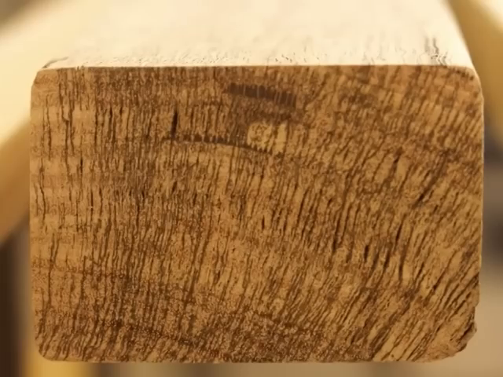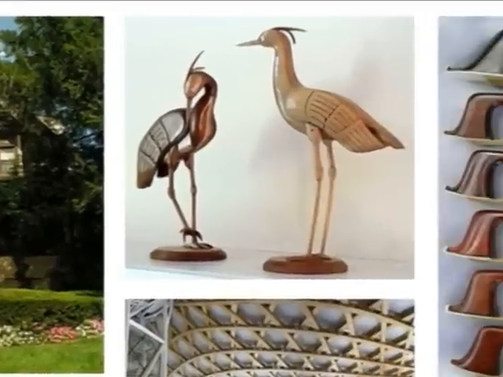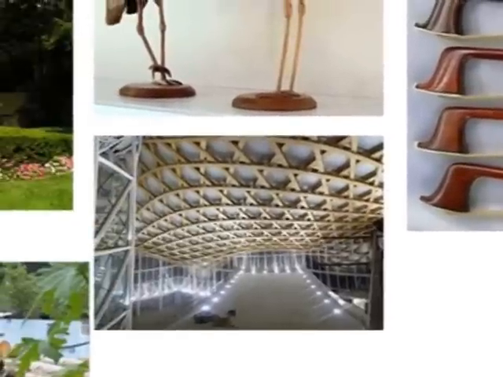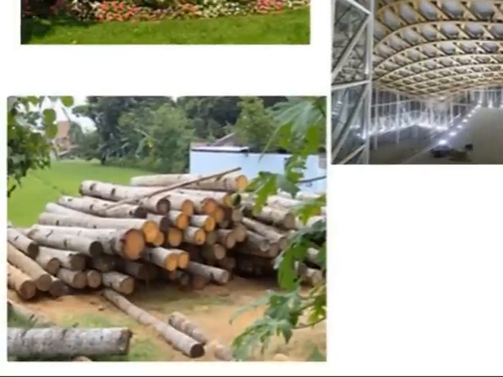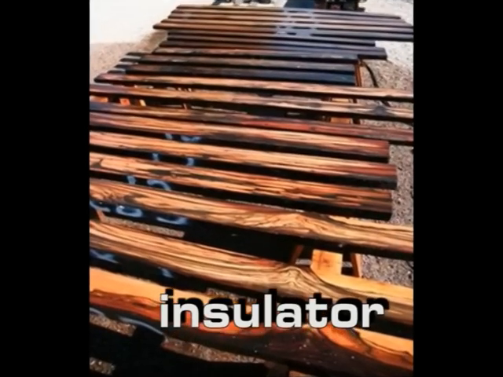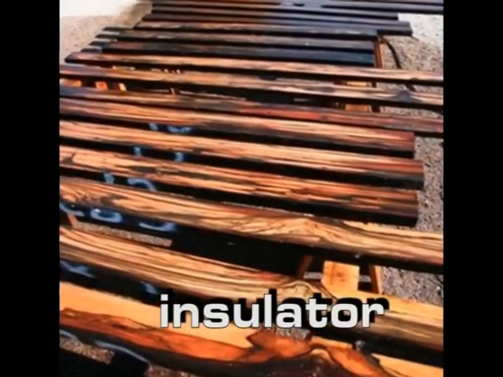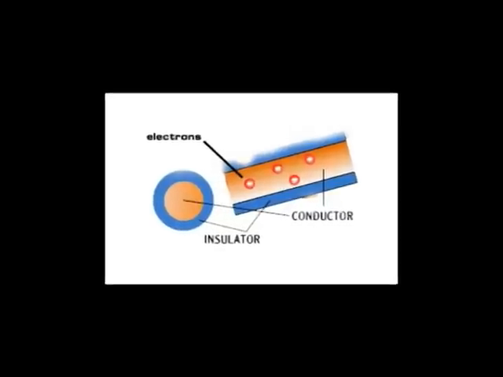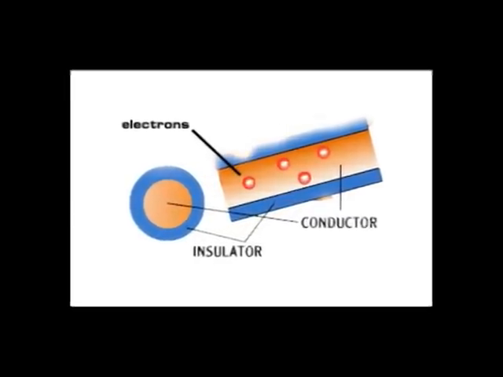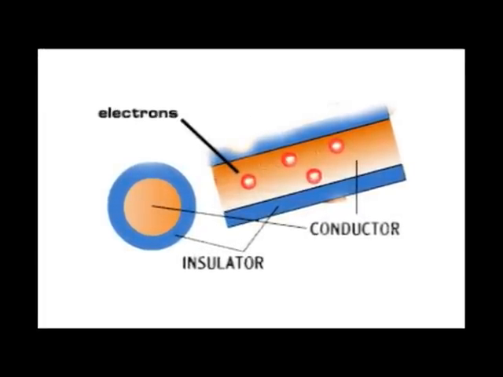Wood. Wood is an important raw material. It is used for making hundreds of products, and it is a renewable natural resource. Wood is an insulator, but conducts electricity when it's wet. Conduction of electricity occurs by the transportation of electrons through a material.